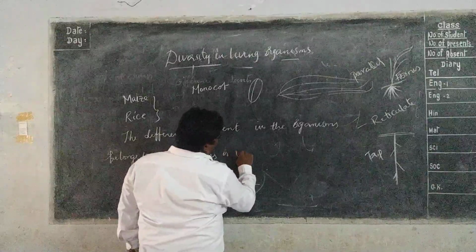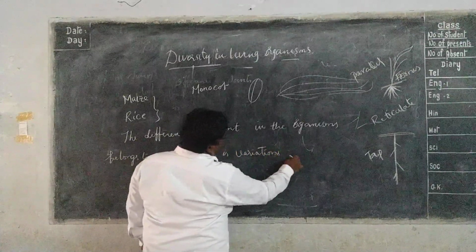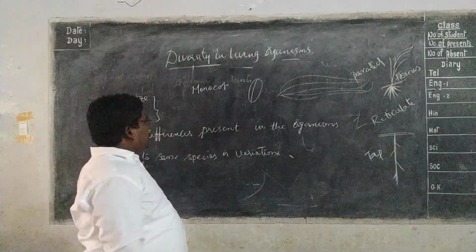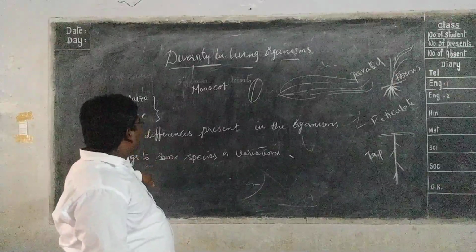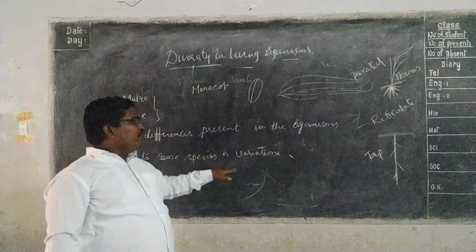The differences present in the organisms within the same group, belonging to the same species, are called variations.